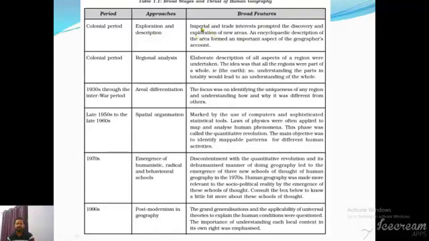Here, look at this: imperial. Imperial means anything related to the royal family. Here, the British royal family. The imperial and trade interest prompted the discovery, exploration of new areas. And encyclopedic descriptions of areas formed an important aspect of the geographer's account. So at that time in colonial period, geographers followed the descriptive method about different regions. They discovered different new lands and gave a description of their resources, their vegetation, their people, etc.